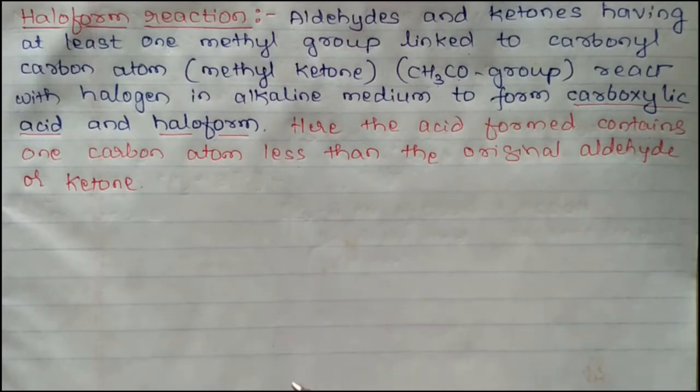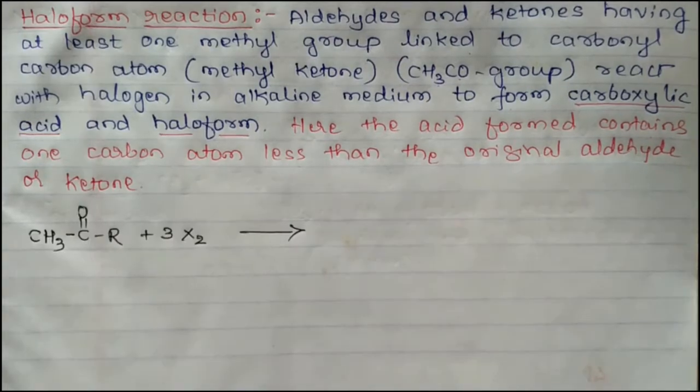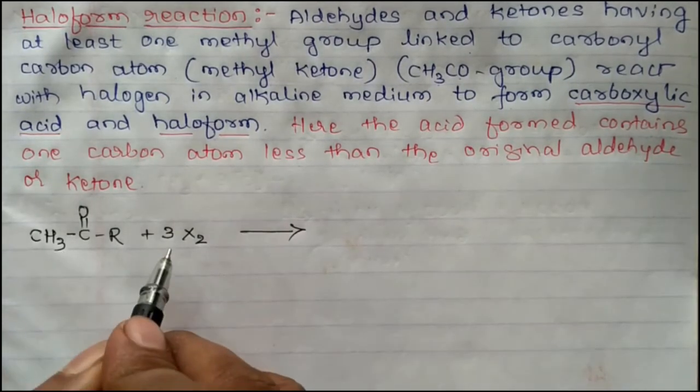Now let us see the general reaction, followed by one example. First, a ketone reacts with halogen.